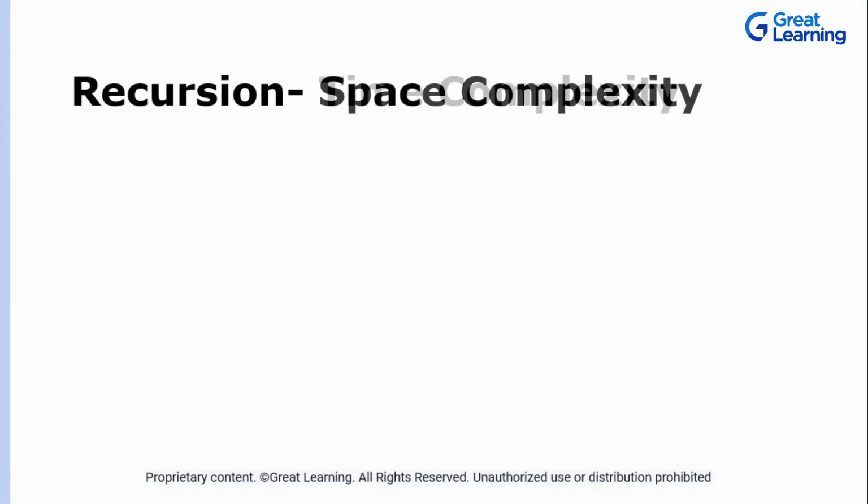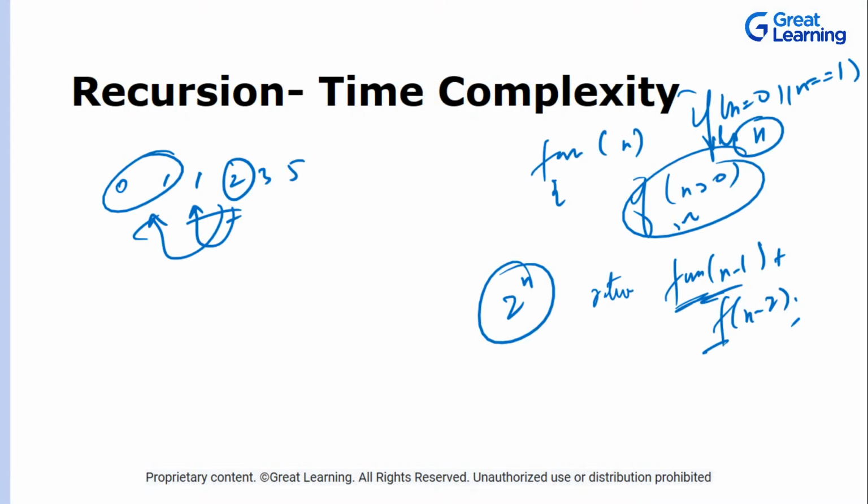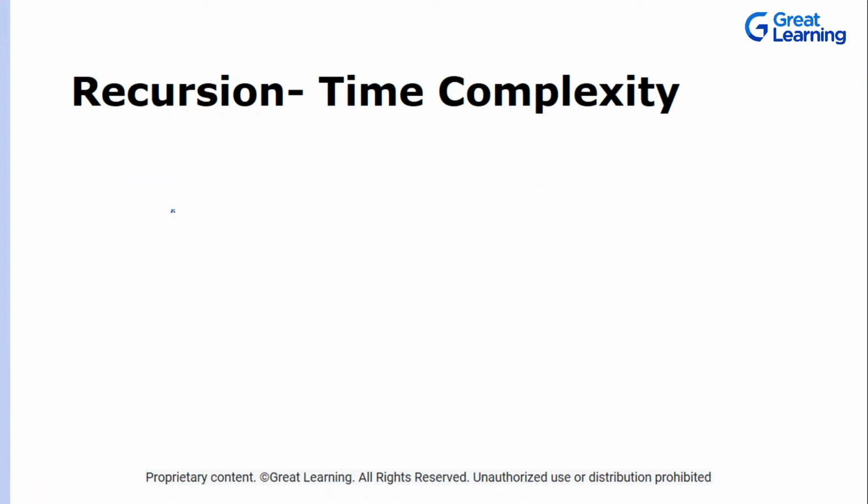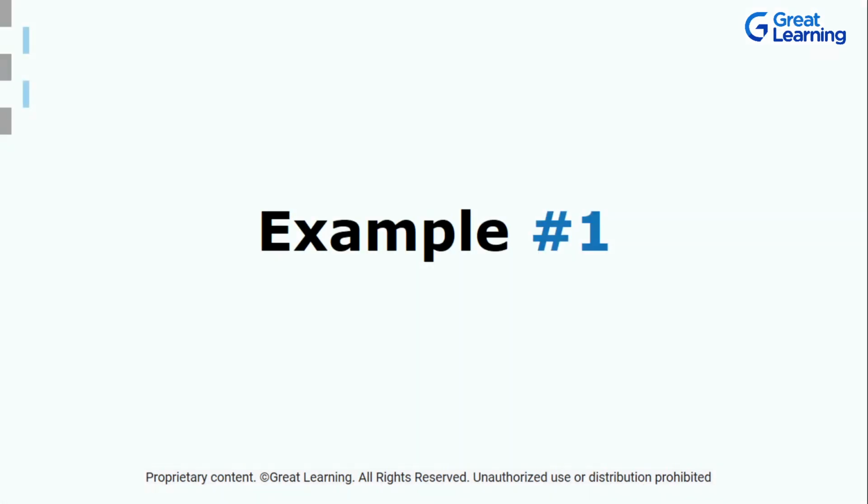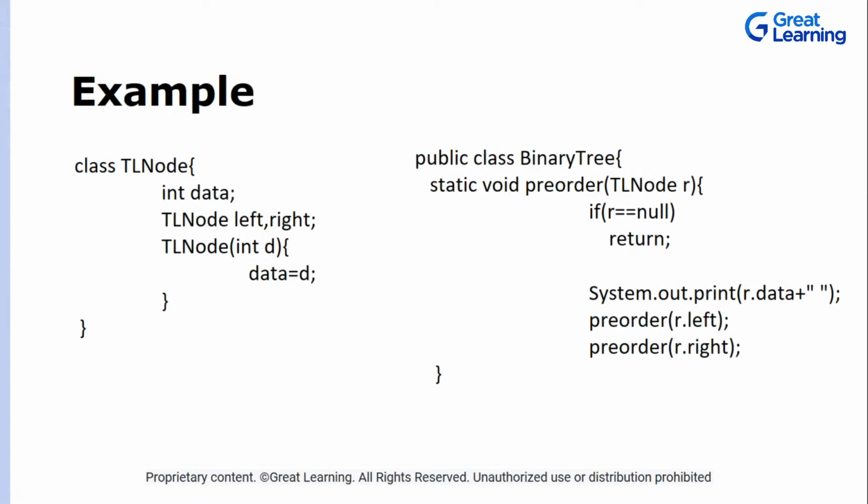So let's talk about this time and space complexity again. Now let's talk about time first. As we talked about this simple algorithm, let's try to think of space and time complexity with this example. Let's talk about this example and try to understand space and time complexity over here.